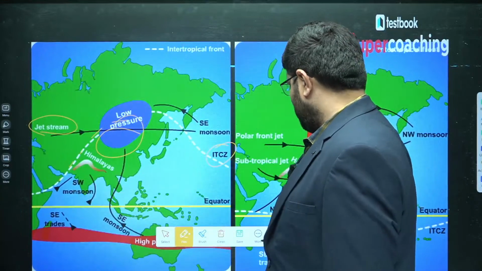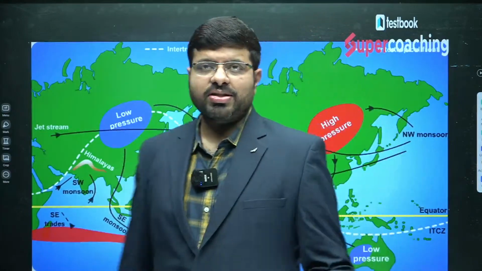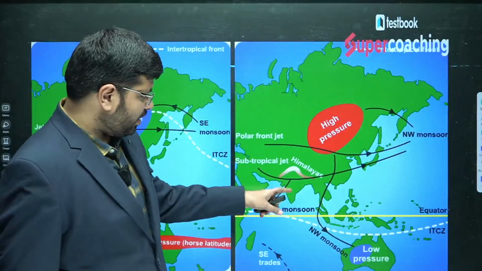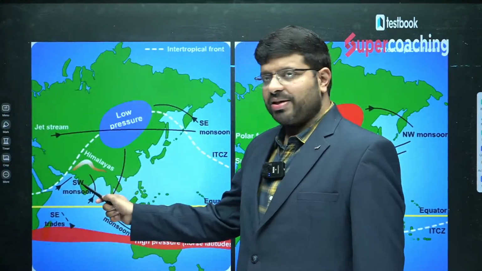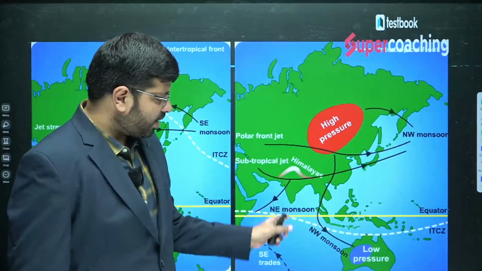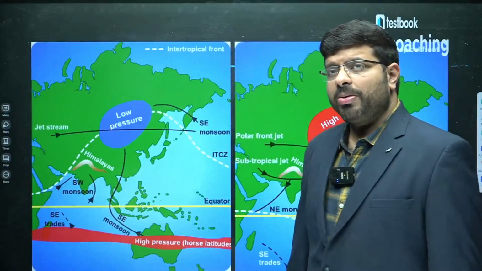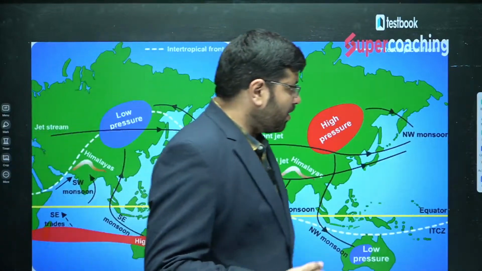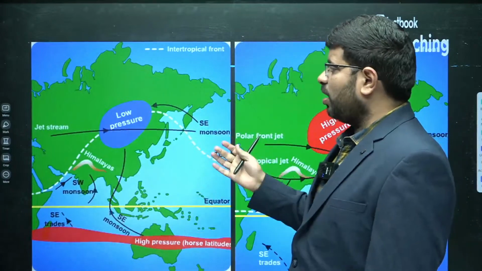You can see the GIF file now. You see how the winds are blowing. The same thing would be reversed after a few months. You can see the winds are moving away now. Here the winds are entering into India, southwest. Here it is northeast, and you can see they are moving away from India. All these things, because of variations of the pressure belts and so many things associated with climate, have an impact on the monsoons as well.